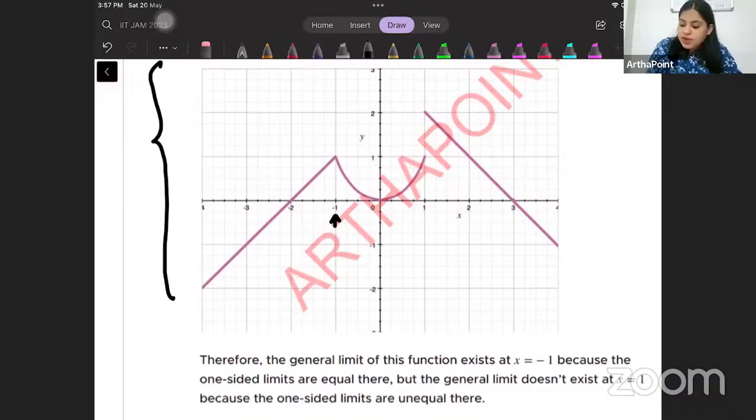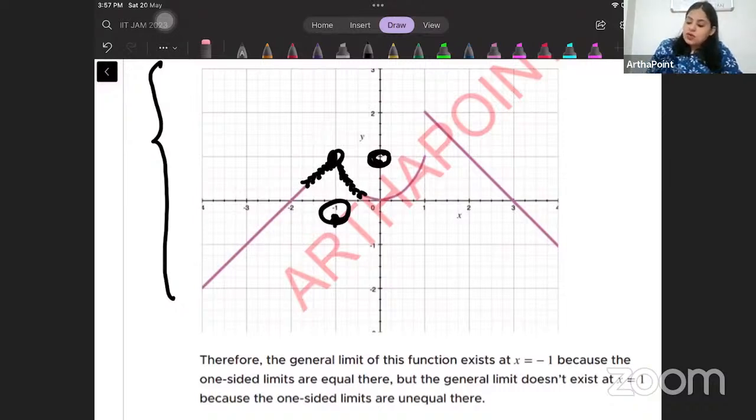So I am approaching -1 from the left-hand side, and the function approaches 1. I am approaching -1 from the right-hand side, and the function approaches 1, right? And at x equal to -1 also the function's value is 1, right? So we can say that the function limit exists.